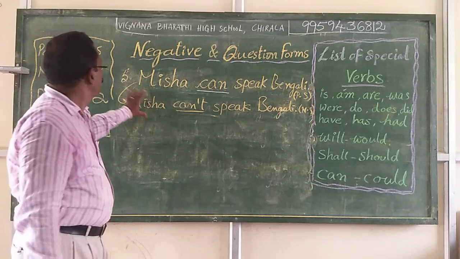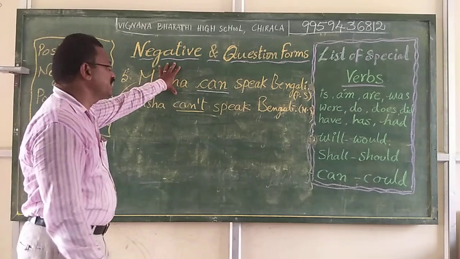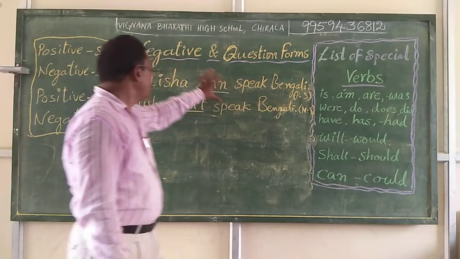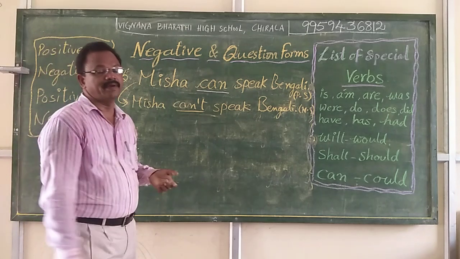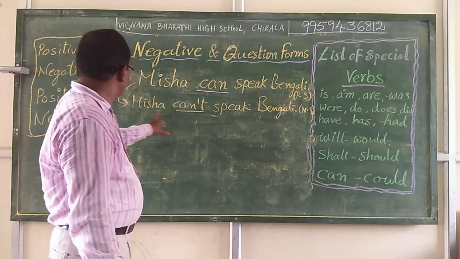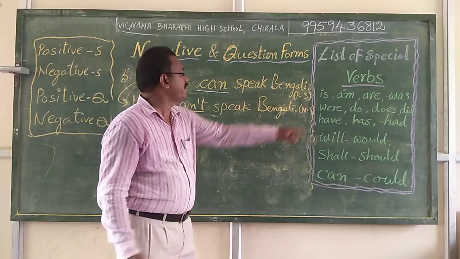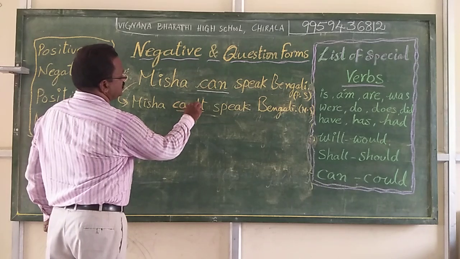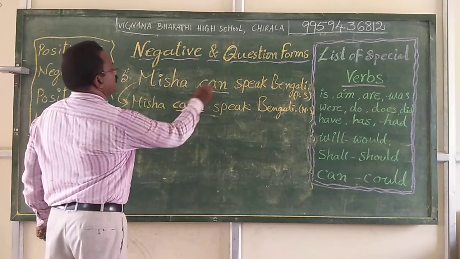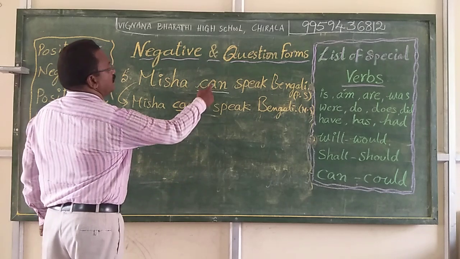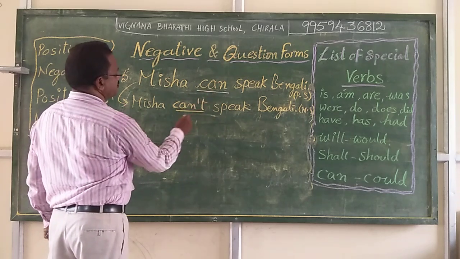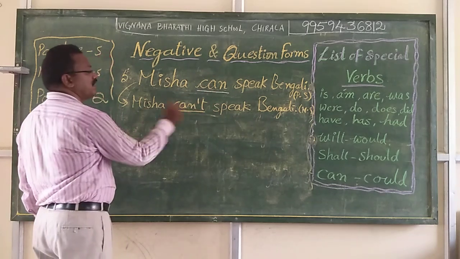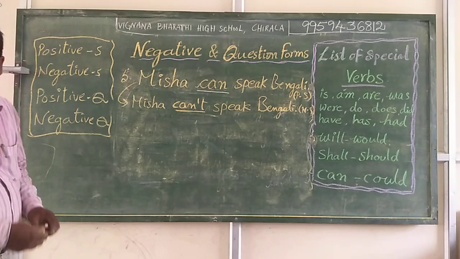In that sense, we can say this is okay. If Misha speaks Bengali, it is: Misha can speak Bengali. But if Misha doesn't know how to speak Bengali, we use this sentence: Misha can't speak Bengali. So the only change we brought from the main positive statement is adding "not", changing can into can't. Misha can't speak Bengali.